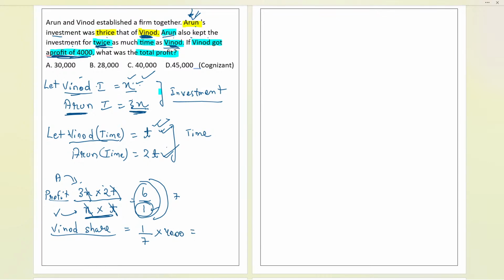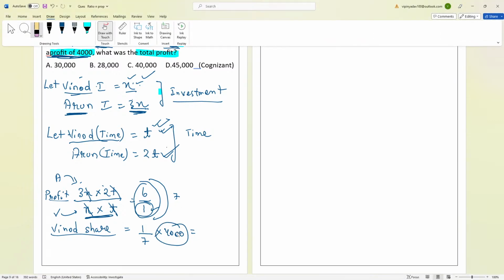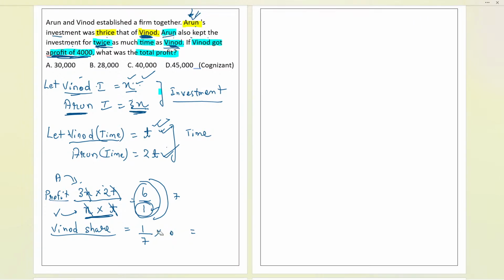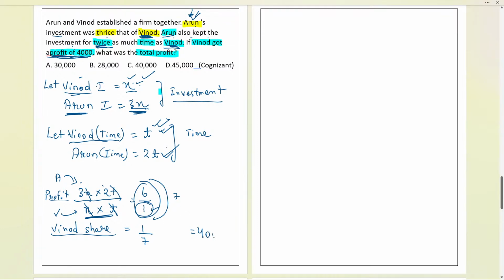Is the overall profit given? No, we cannot write it like this. We have to consider that Vinod's share is given, that is 4,000. But if I multiply with the total profit, we don't know the total profit, so let us find it out. The total profit will be 7 times 4,000, that is 28,000. That is the total profit of both of them. So B is the answer we are getting. That is the question asked in the Cognizant company.